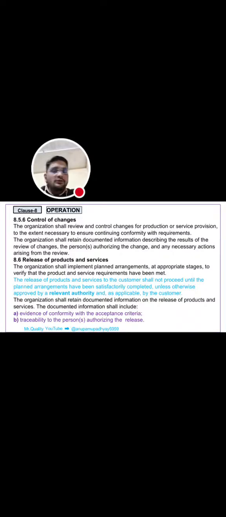Next clause is control of changes. What are the changes we need to control? It means review of changes, the person authorizing the change, and any necessary action arising from the review.